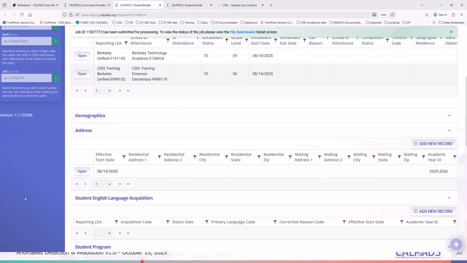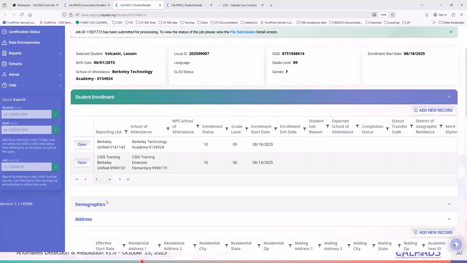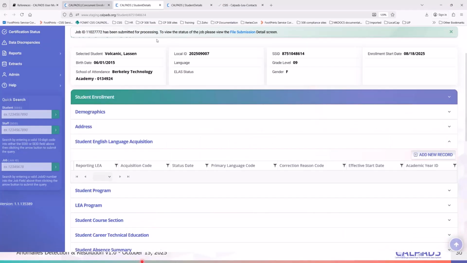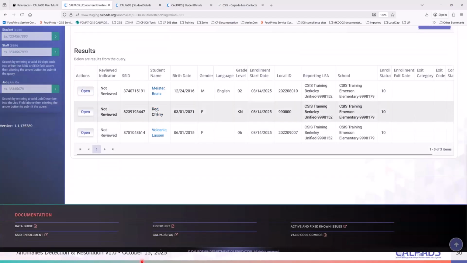Right. And that should then be part of your 2% anomaly threshold. But then again, that's something that you can't really have control of and can't resolve. Right. Okay, so the third one is red cherry.